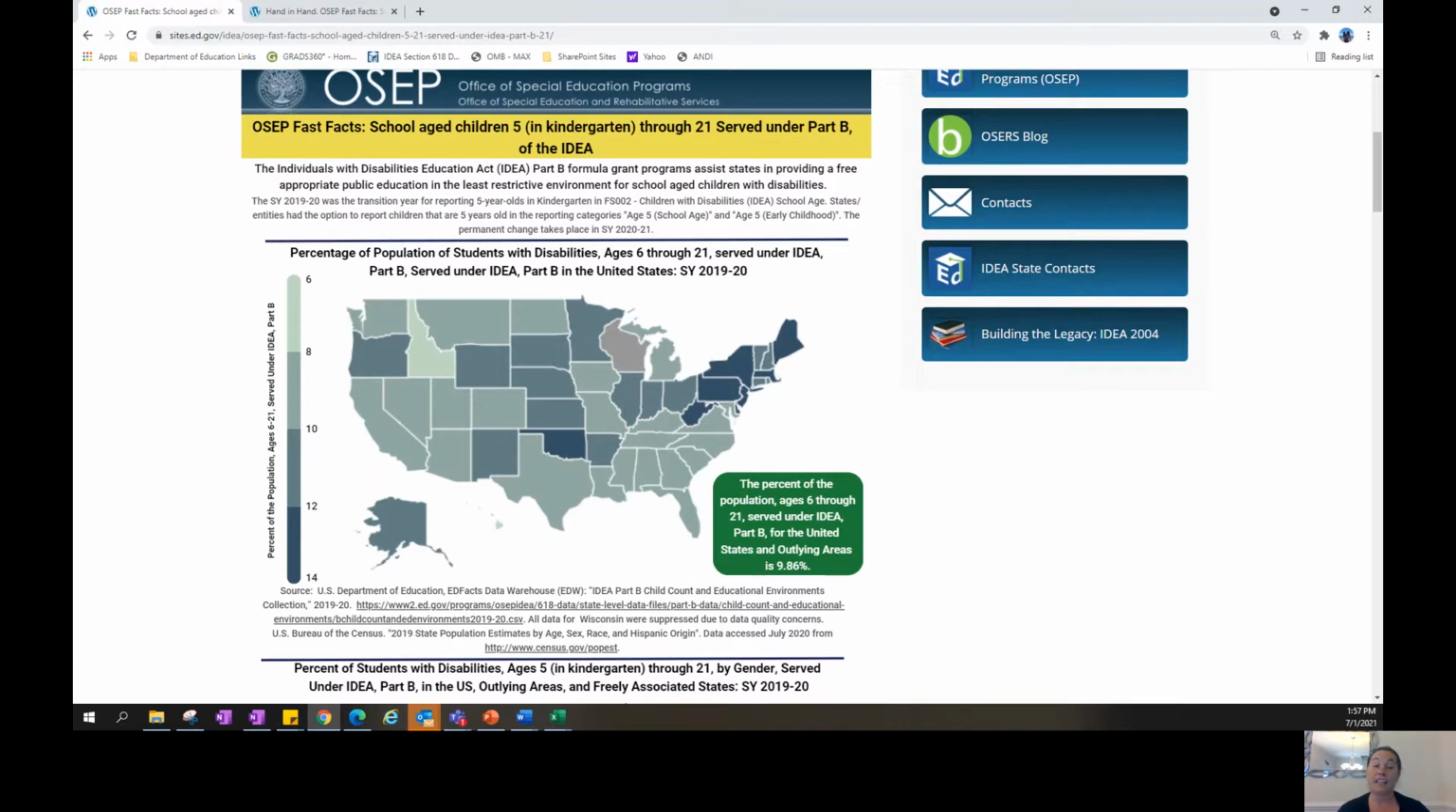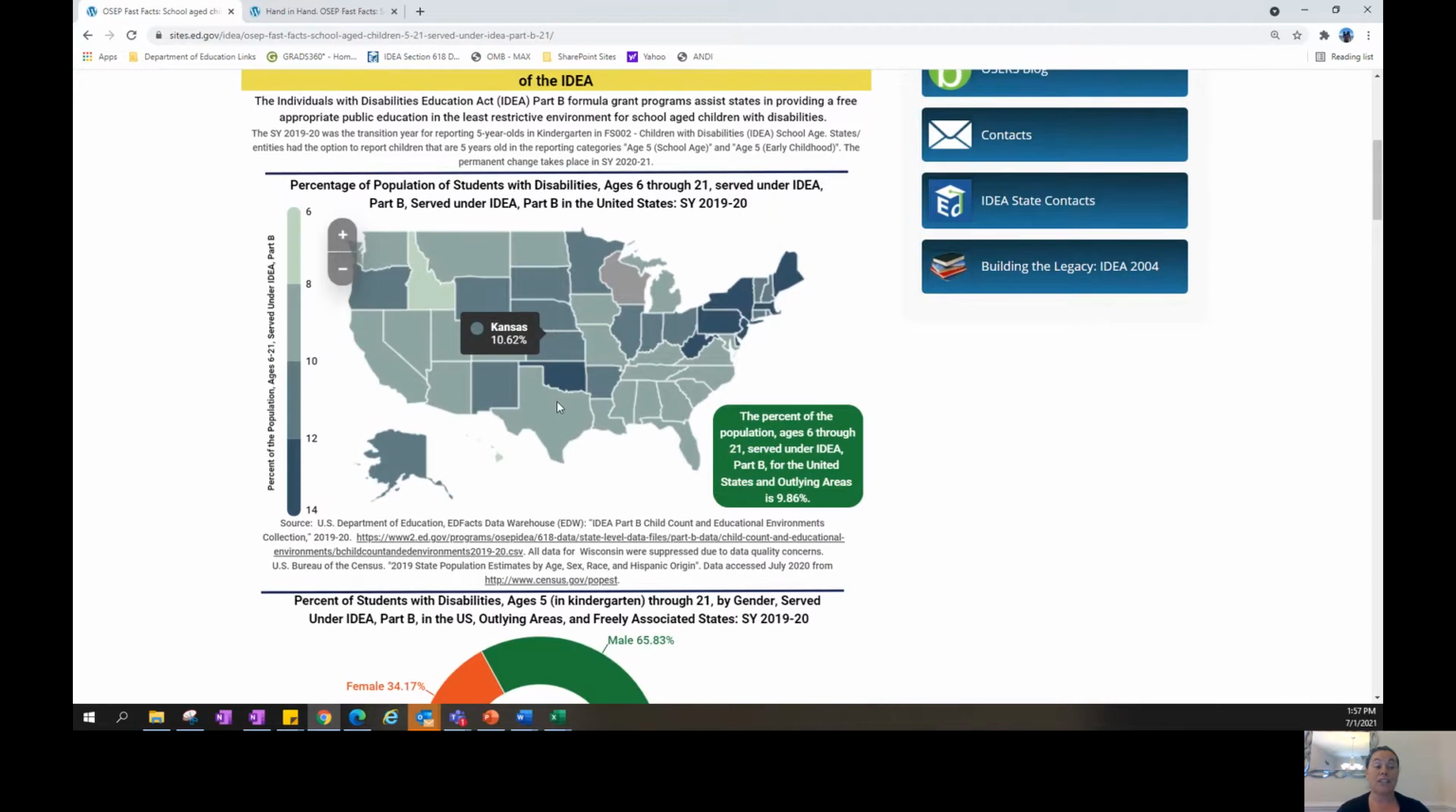This map shows the percentage of the population of students with disabilities served under IDEA. This map is interactive, so you can scroll over specific states to see the rates in those states. And the box on the right shows the national trend. The percent of the population ages 6 through 21 served under IDEA Part B for the United States and outlying areas is 9.86%.